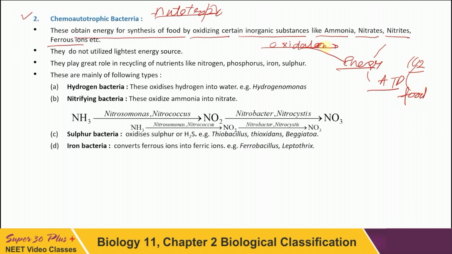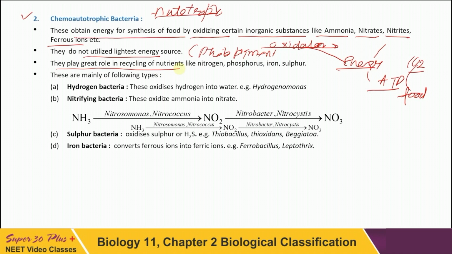So energy is coming from a chemical reaction. Do you agree that any sort of photopigment is required here? There is no need, because solar energy, light energy, is not to be trapped. They do not utilize light energy and therefore there is no photopigment. Is it clear to you? They play a great role in recycling of nutrients.